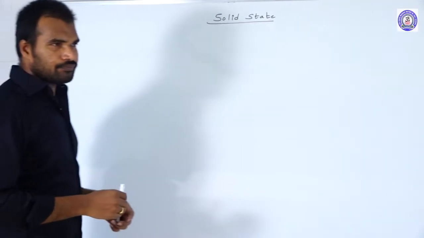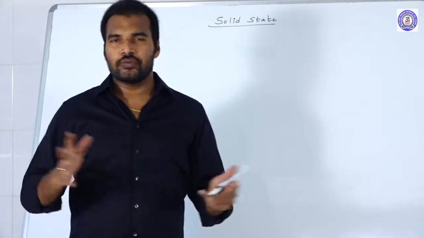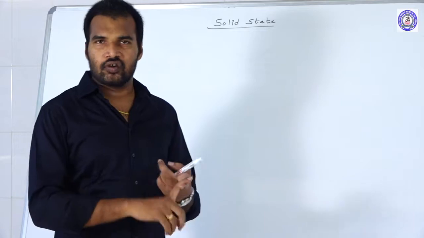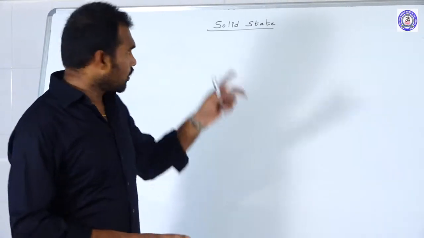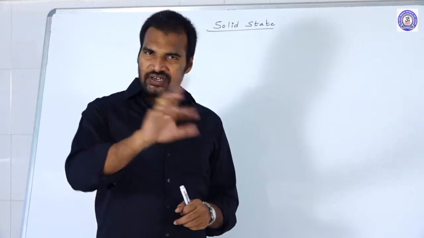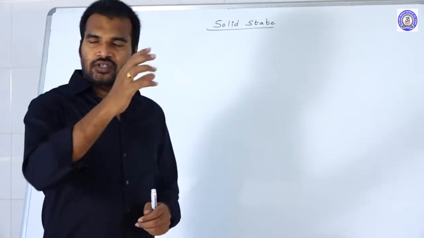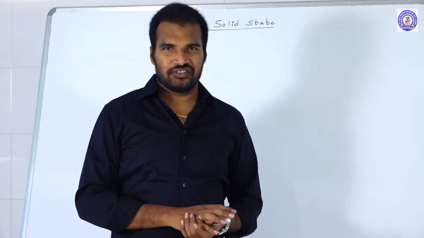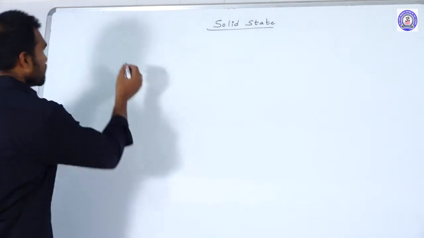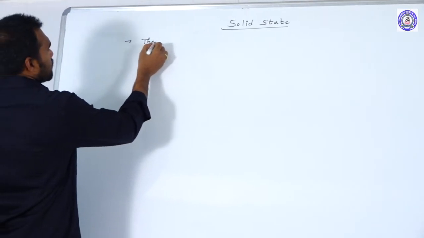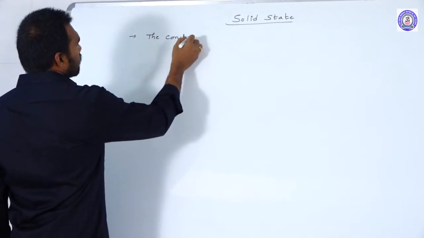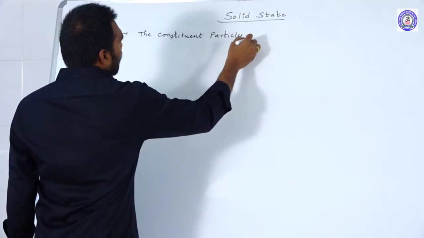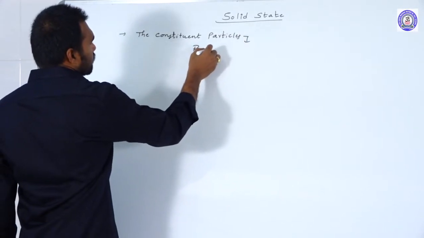As we know, anything which occupies space, we call it matter. The three physical states of matter are the solid state, liquid state, and gaseous state. Now, what is the main difference between solids, liquids and gases? In solids, the constituent particles are regularly arranged.